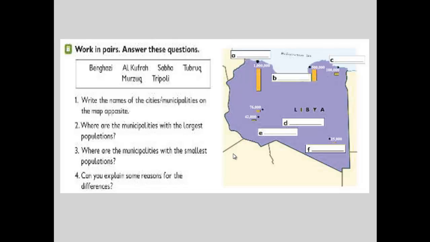Number 4, can you explain some reasons for the differences? Yes, sure. Here, the climate plays a very important role, and sometimes the employment, the weather, the sources of water, all of these factors are so important in the distribution of the population inside this state.